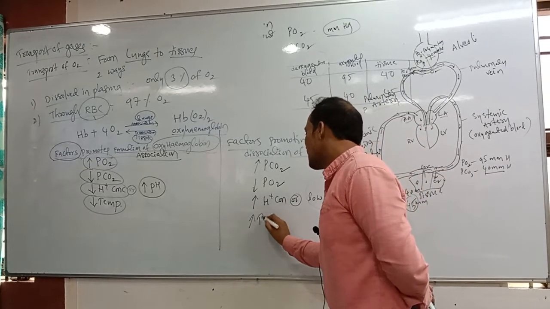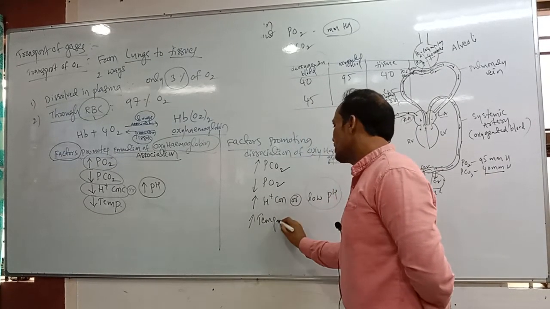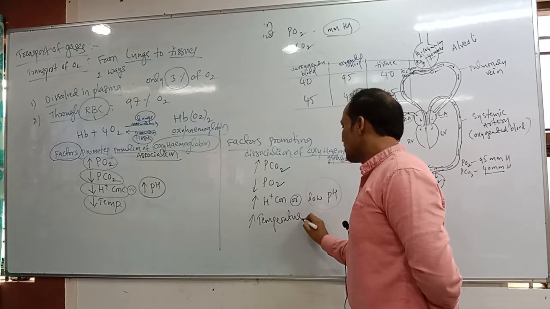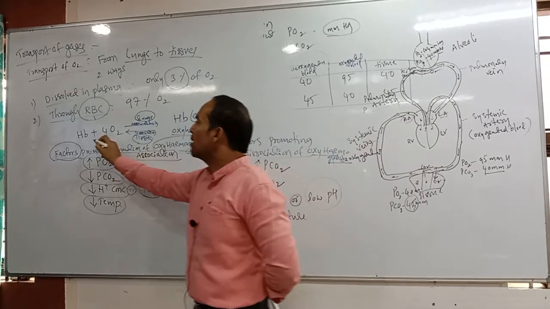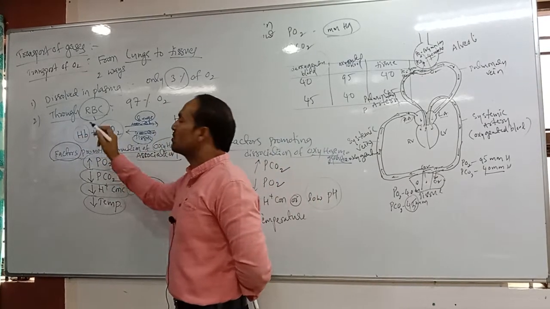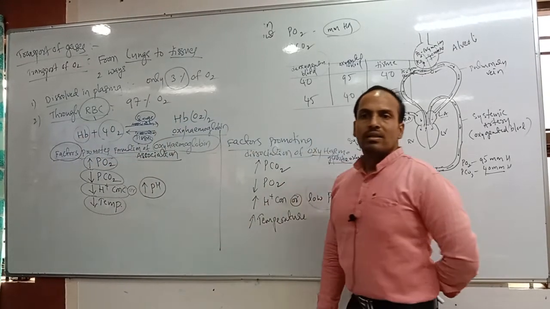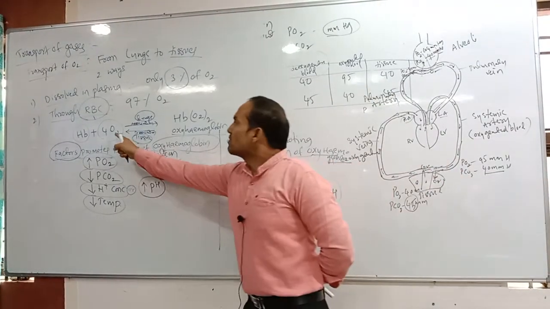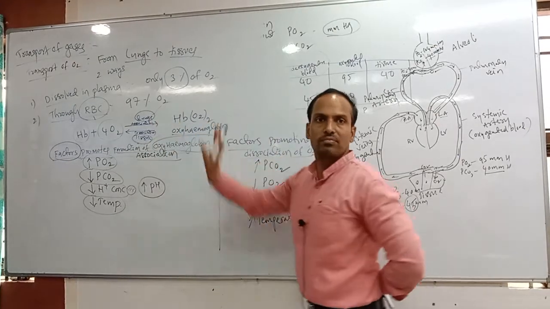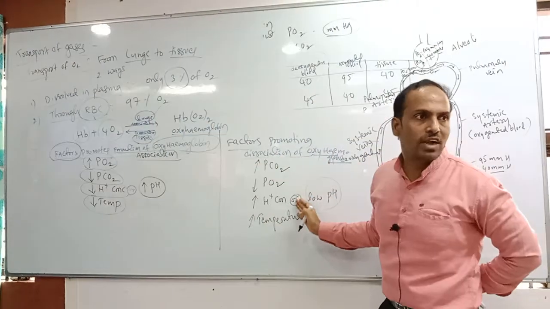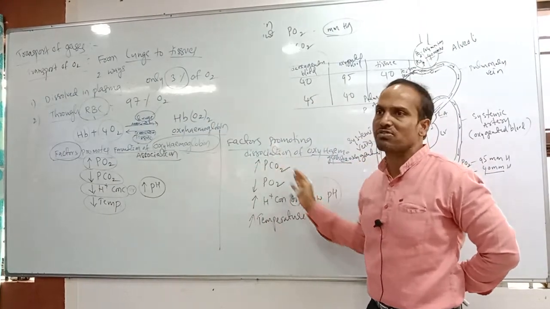High temperature. So if there are conditions like high temperature, come on, oxyhemoglobin dissociates and what will they form? Hemoglobin plus oxygen. Got it? Come on now. Association commonly takes place in the lungs, dissociation takes place in our tissues. Okay? So these are the factors promoting association and dissociation.